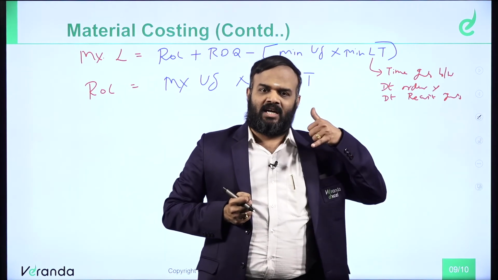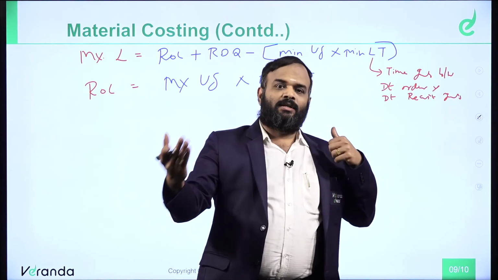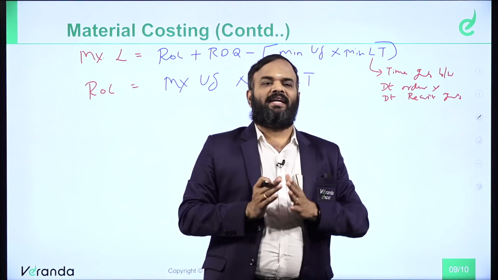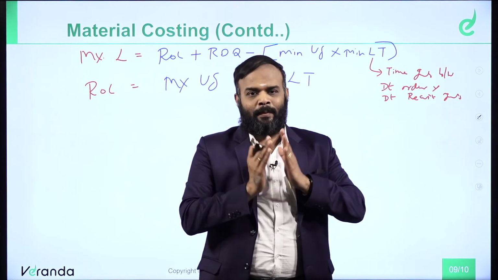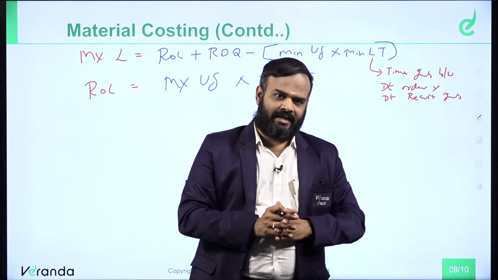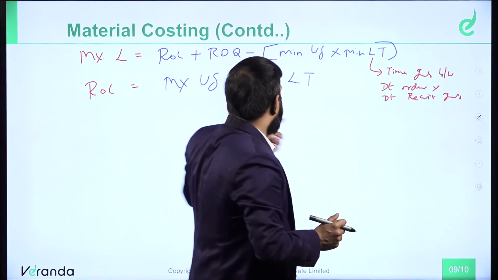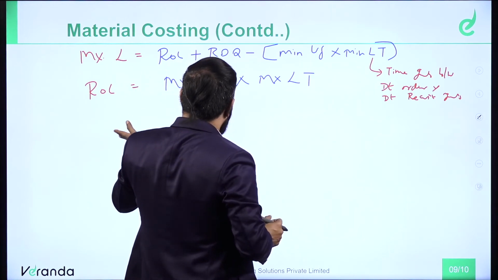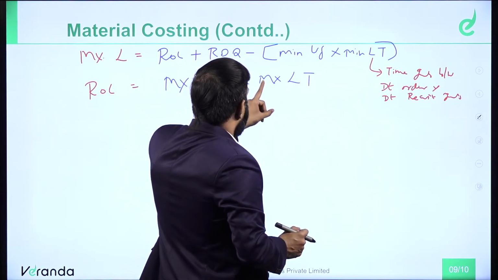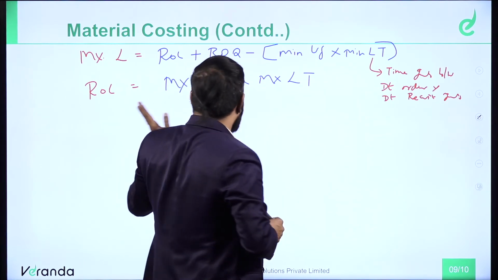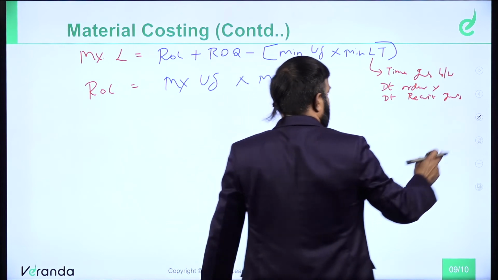Today I place the order, I need raw material. Tomorrow they are going to deliver the material. Therefore, one day I have to wait. That is called lead time. Lead time is the time gap between date of order and date of receipt of goods. Now, first one, maximum level. What is the formula for maximum level? Reorder level plus reordering quantity minus minimum usage into minimum lead time. Formula for reorder level, maximum usage into maximum lead time.